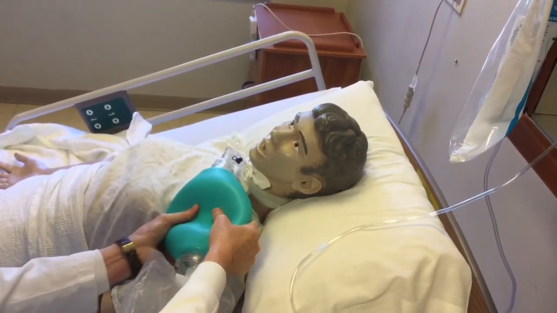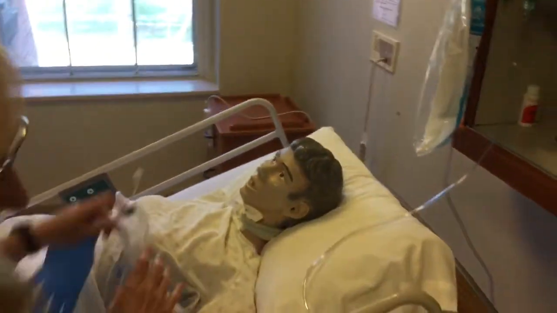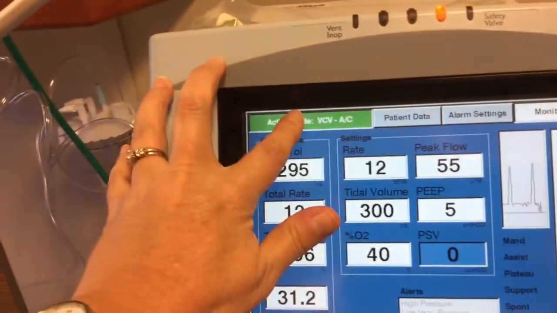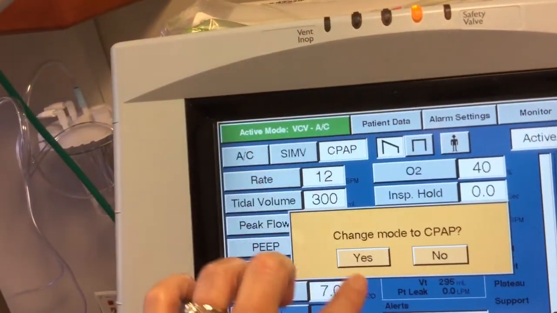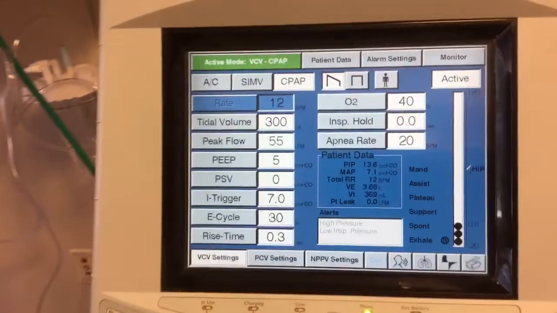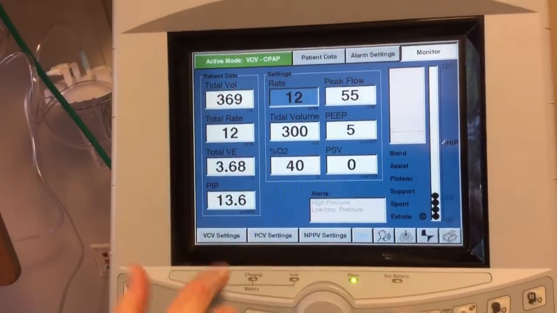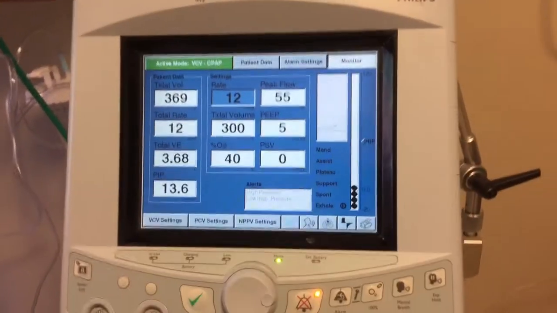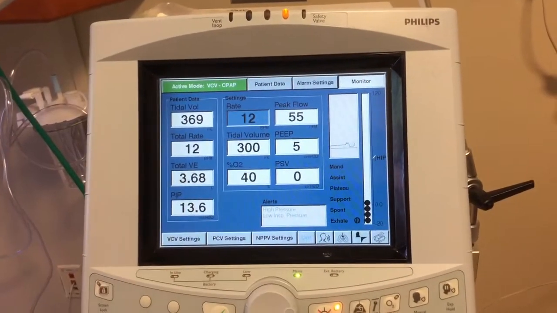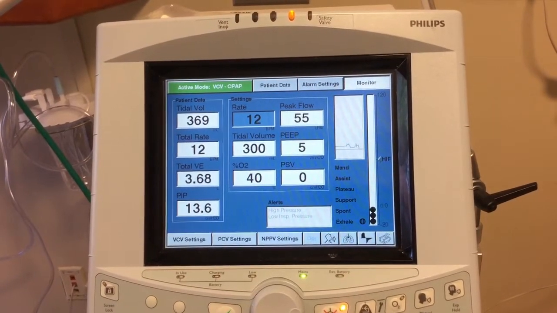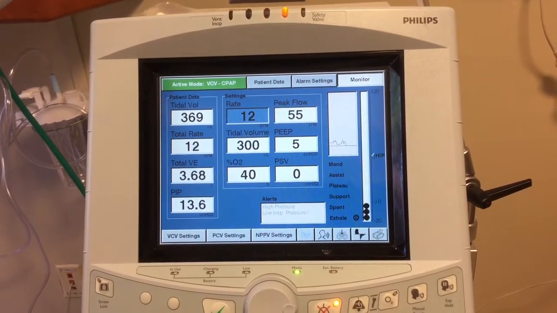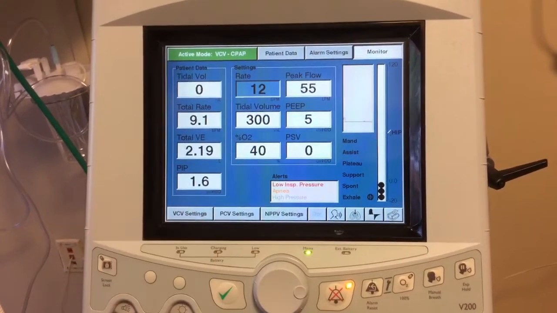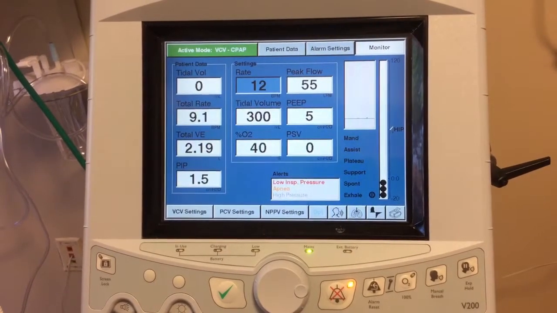Okay. All right, so there is one more alarm we're going to look at, which is our apnea alarm. The apnea alarm more frequently will be when the patient is in the CPAP mode. We're going to go back to the monitor. So you will see now the active mode is CPAP. So the patient is on CPAP with a PEEP of 5 and 40%. When they're on CPAP, they're breathing completely on their own. So if the patient quits breathing or they come disconnected, you're going to see an apnea alarm.